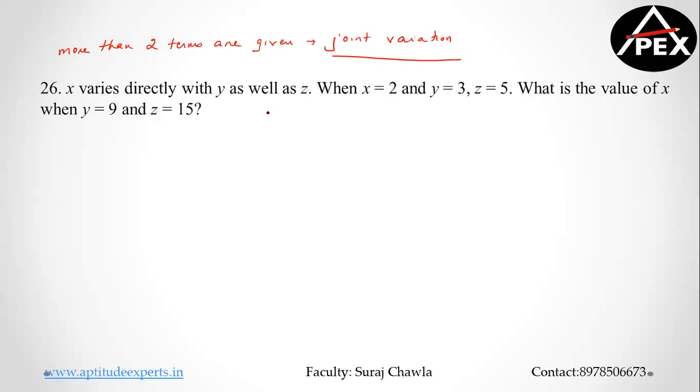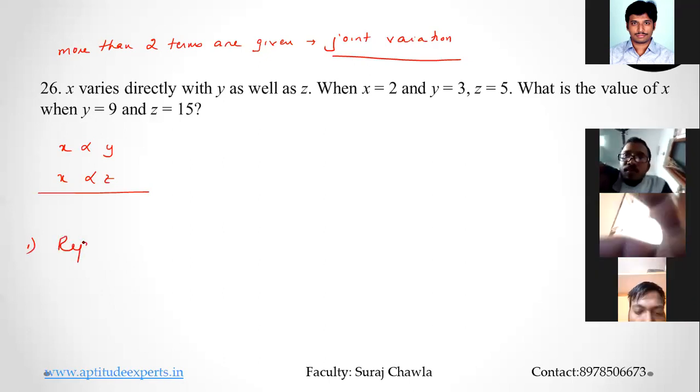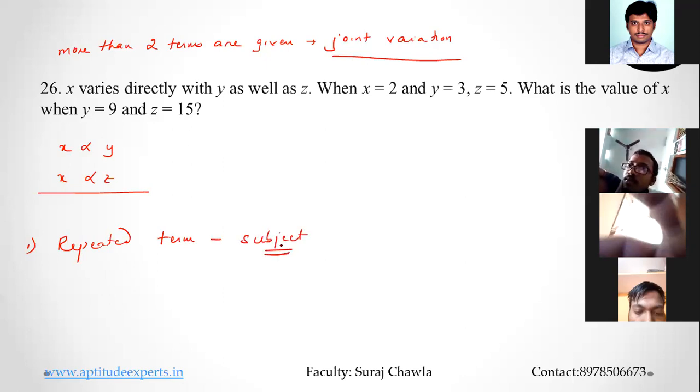Clear? Guys, I do not want the answer for this question, please. Just hold on. Clear? Now, suppose I'm given x is directly proportional to y, as given in this question, and I'm given x is directly proportional to z. So to simplify this, all I would do is, first things first, rule number one, repeated term should be made as the subject of all the equations. Okay. So what do I mean? X is repeating, so x is a subject. X is directly proportional to y, and I'm keeping x as directly proportional to z.